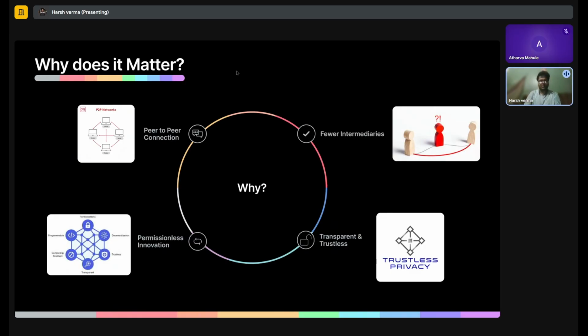Then there's transparency and trustlessness. Since you don't have to put your trust in anybody because you are responsible for your own data and management, you don't have to rely on a promise, and everything is transparent. You can always track what is going on in Web3. And obviously, permissionless innovation, there's no restriction on innovation. You can use anything on a blockchain and create something from it, or create anything from scratch, because that was the whole meaning of the blockchain, to create something fundamental.